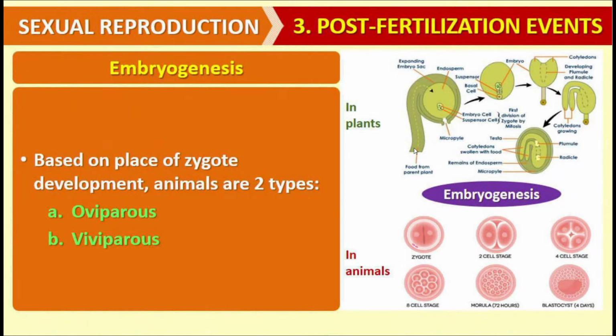On the basis of zygote development, animals are further of two types. One is called oviparous, the second is called viviparous. In case of oviparous animals, the eggs are laid to the outside, whereas viviparous animals give birth to the young ones. That is, oviparous animals are those which lay eggs but don't give birth to the young one. But viviparous animals are those which give birth to the young one. Birds, reptiles, fishes, invertebrates, all of these are oviparous. But the mammals, including human beings, are viviparous.